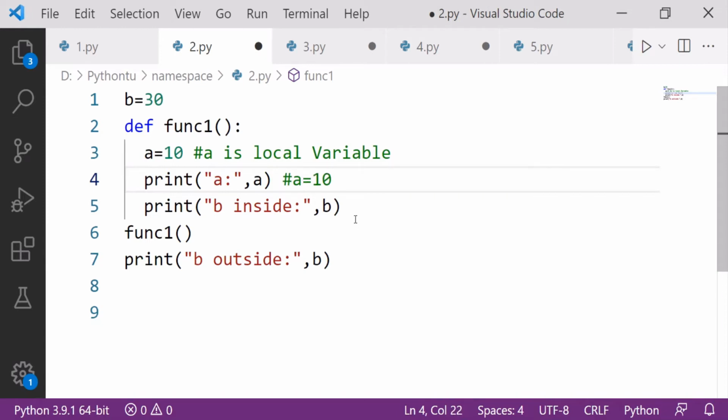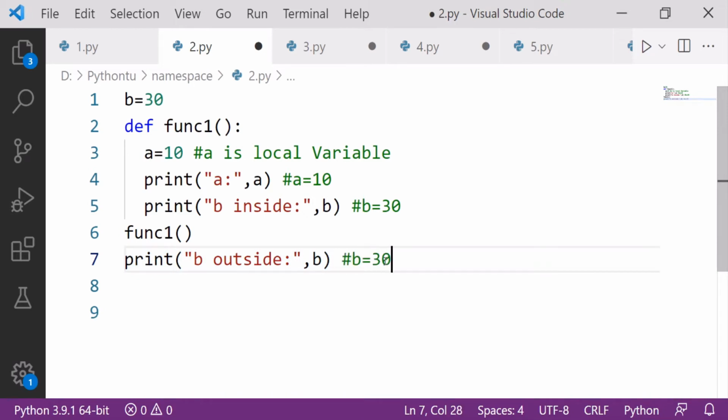Now the turn of this line: when it is going to print, which value will it take, this or this? Definitely it is going to take the value of b, that is 30. Now this execution is done. Now let's talk about this line. Here also the value will remain 30.